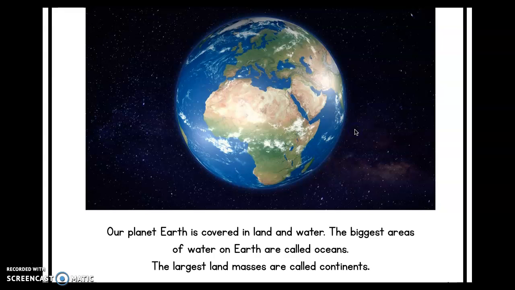So we live on planet Earth, as you guys know, and y'all know that it is covered in land and water. And those big areas of water on Earth are called oceans. But the big areas of land that you see on this map as being green and brown, those are called continents.